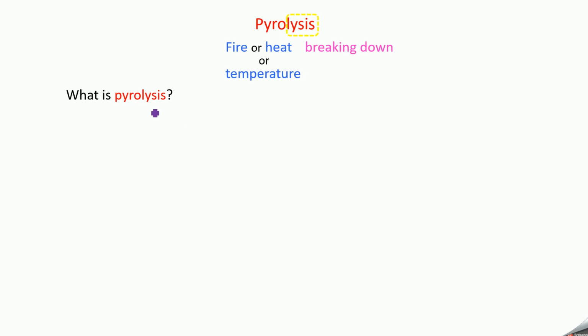Next we will go to pyrolysis. Pyro means fire or heat or temperature. Lysis means breaking down. So when you supply heat or temperature, the substance breaks down to form the products. So what is pyrolysis? Pyrolysis is the thermal decomposition in the absence of air to form lower alkanes and hydrogen in the case of alkanes. So here the substance undergoes thermal decomposition to form lower alkanes and hydrogen.